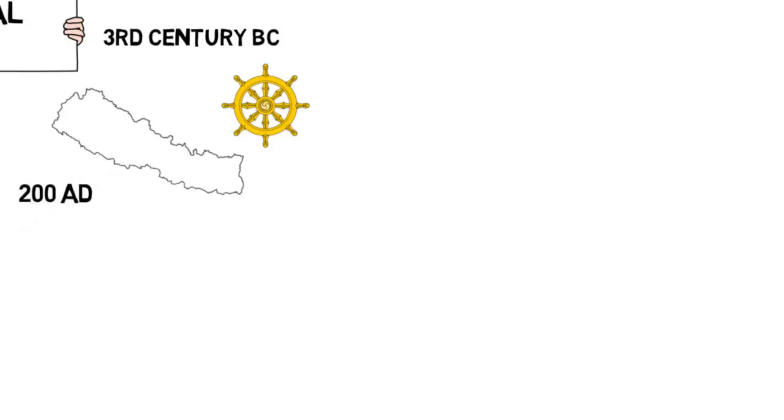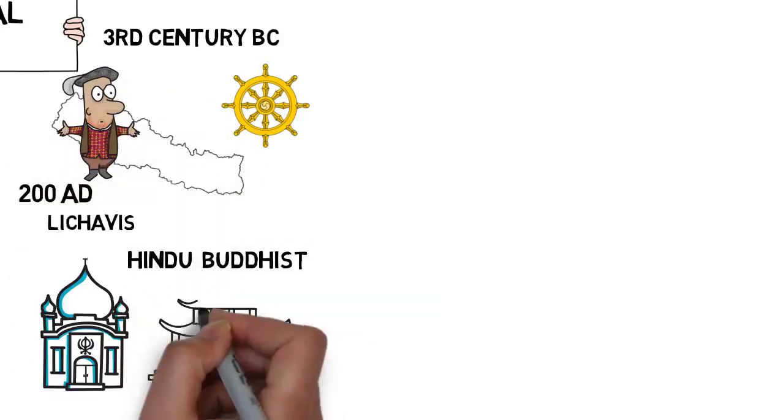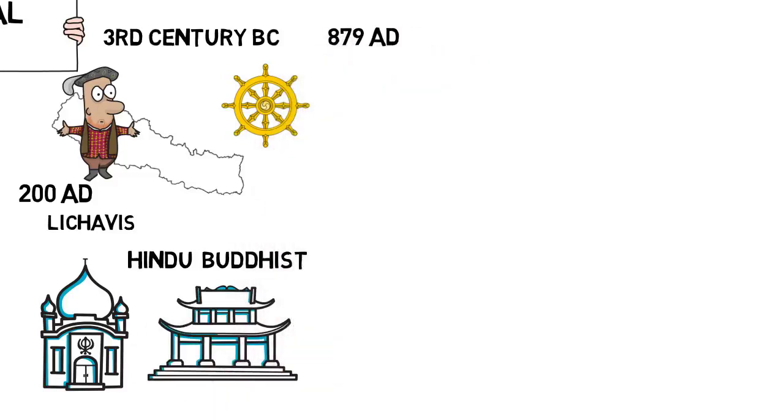About 200 AD, a people called the Licchavis took power in Nepal. Under them, Nepal flourished and great temples, both Hindu and Buddhist, were built. However, the Licchavis eventually declined and a new era began in 879 AD. They were replaced by a series of kings called the Thakuras.